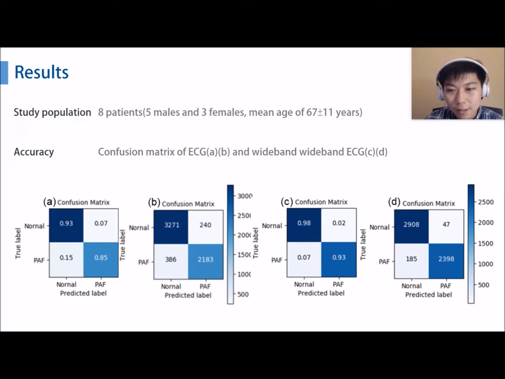We can see the specificity is highly improved by the information in the high-frequency band. That made the classification accuracy significantly higher in the wideband ECG task. It indirectly proved the effectiveness of skin sympathetic nerve activity extracted from wideband ECG, which is possibly a favored indicator of atrial arrhythmia.